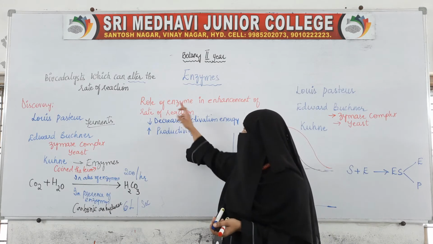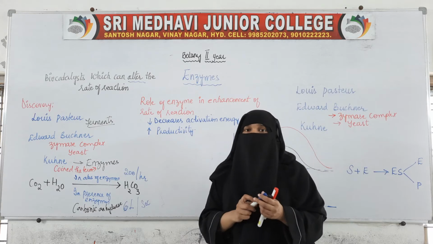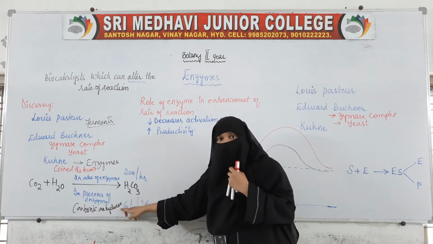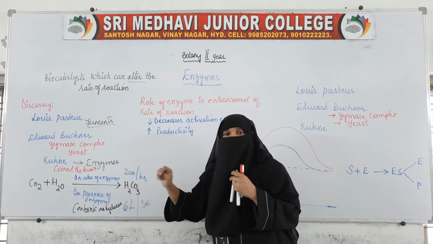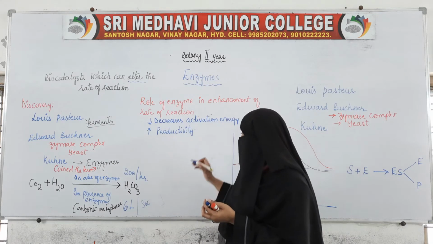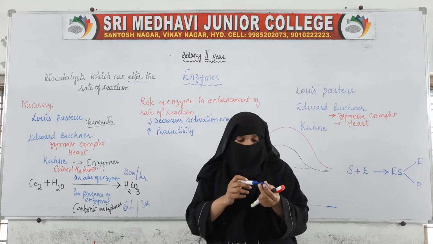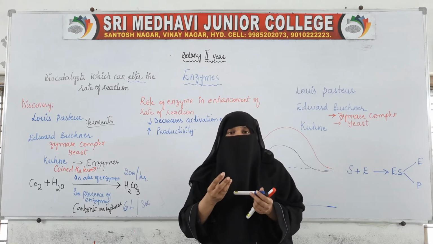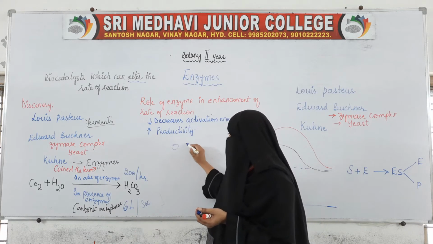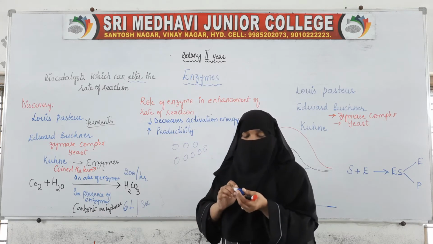Now, coming to the role of enzyme in enhancement of reaction. We said that enzyme helps in enhancing the rate of reaction. Here it has enhanced the rate of reaction and the productivity has greatly increased. How is it doing this? Any molecule, whether large or small, possesses some amount of energy in it. For example, there are molecules: 1, 2, 3, 4, 5, 6, 7, 8. So, here molecules are there.